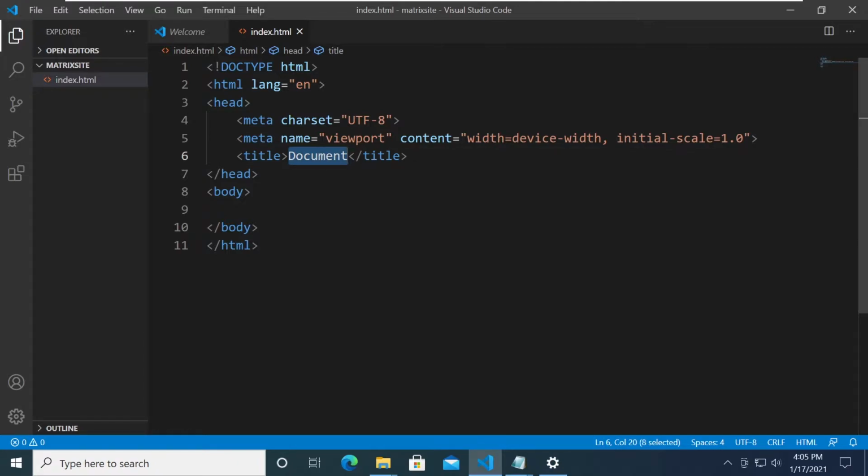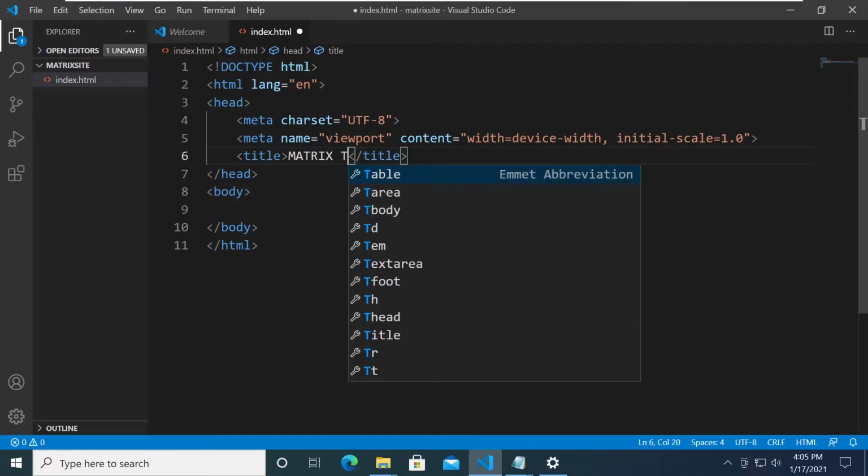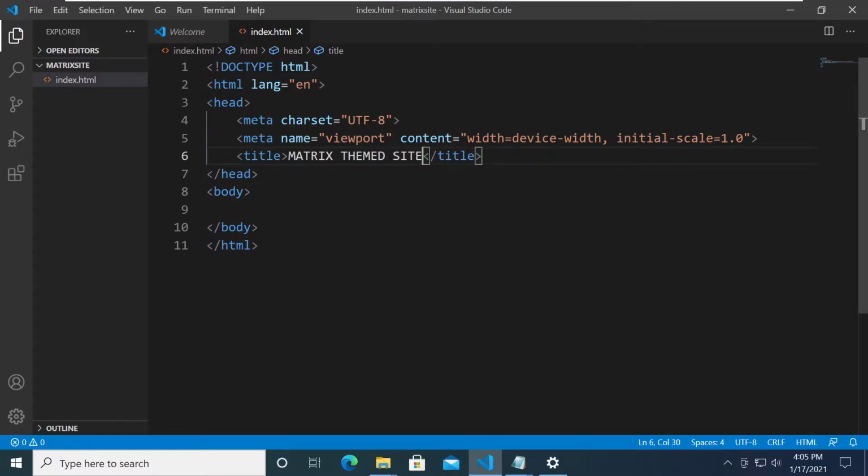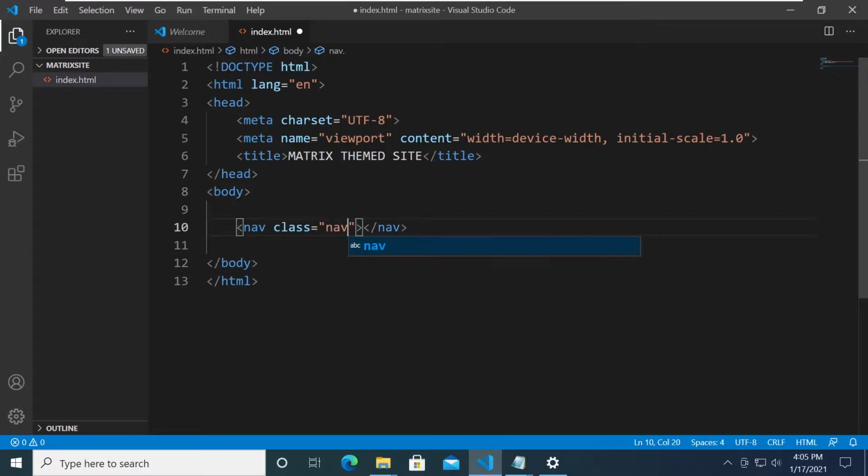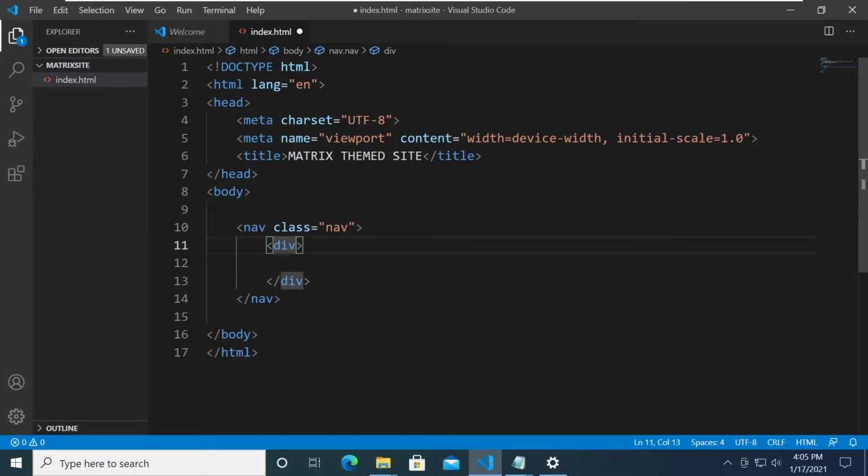We're going to name our site, maybe, matrix themed site. Okay, that's going to be the title. And for our first HTML element, it's going to be a nav. Okay, and we're going to put here a class that says nav as well, so we can target that in CSS. I mean, we can use the tag, but we're gonna be using the class anyway. So we also need a div with a class of wrap, to wrap around these elements right here.